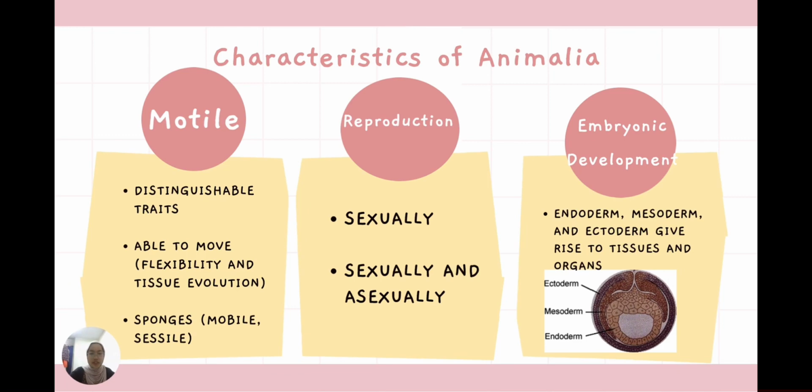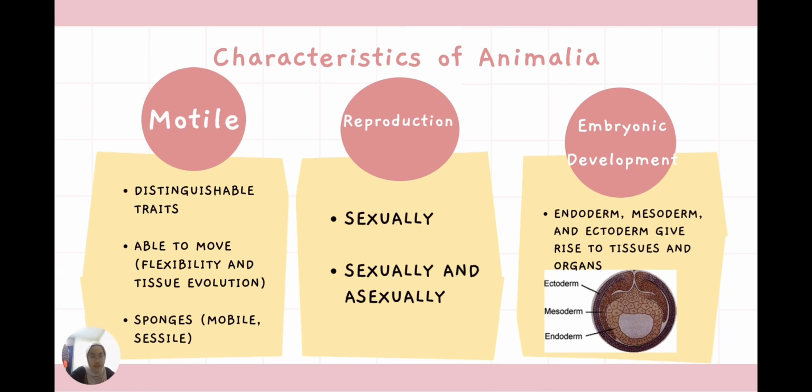The fourth characteristic of Animalia is that it is motile. It is a distinguishable trait compared to other kingdoms, which can differentiate them just based on their physical appearance. Other than that, they are also able to move due to their flexibility and tissue evolution. The tissue evolution of their nerve and muscle tissue will cooperate and enable the movement of Animalia.